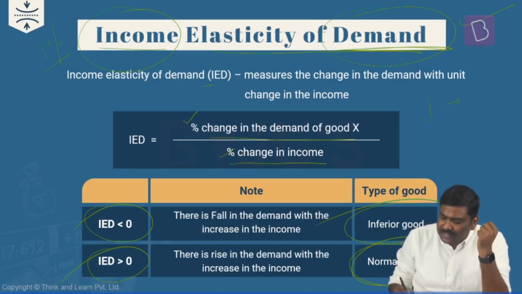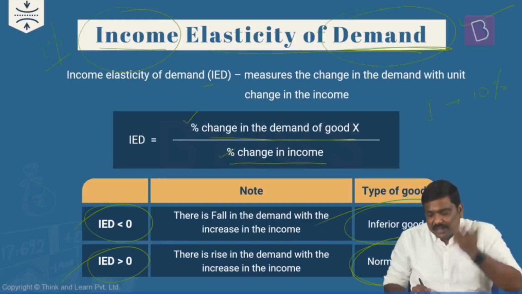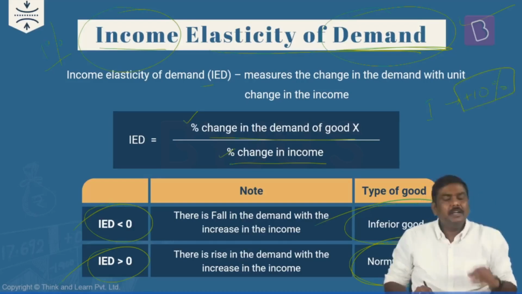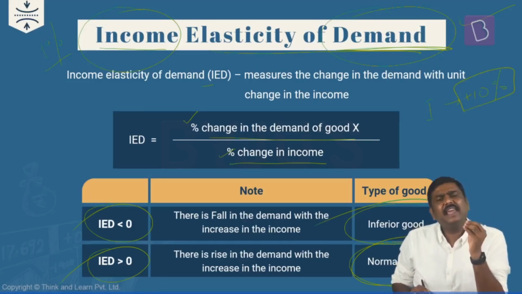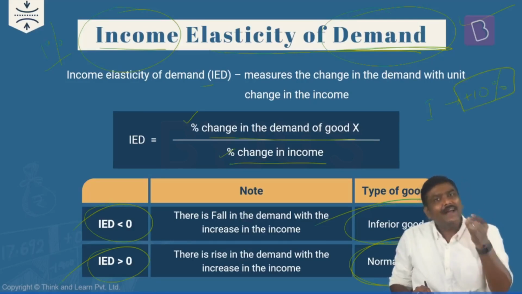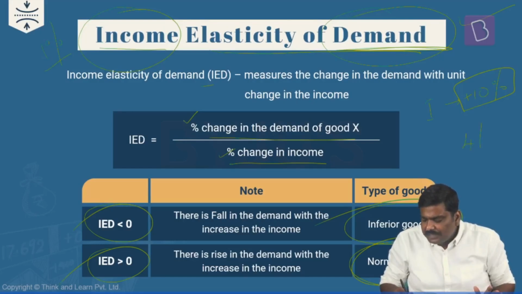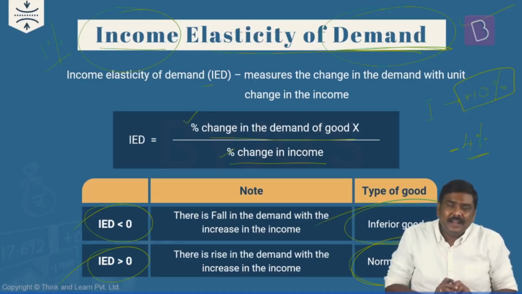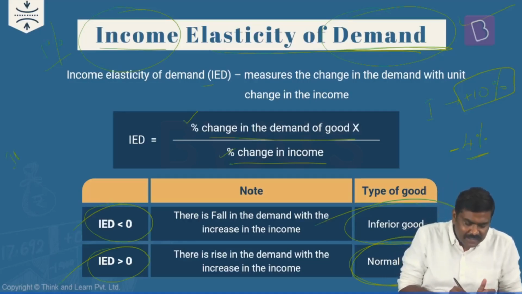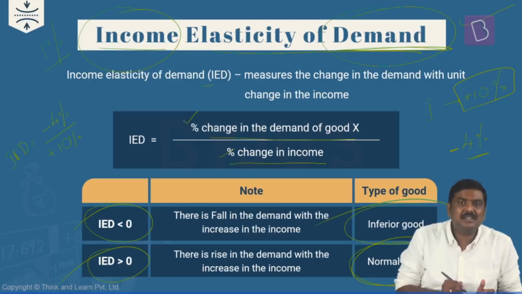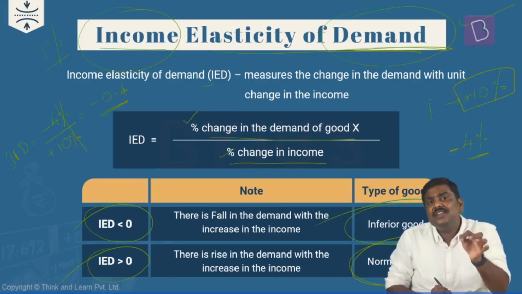When the income of a person increases, let's say by 10%, so increases means plus 10%. But for a particular commodity, let's say an inferior quality of rice, the demand as well as the consumption of this inferior quality of rice falls by, let's say, 4%. Falls means it decreases by 4%. Replace that in the formula here. ID is equal to, numerator is minus 4% and denominator is plus 10%. So percentage cancelled. What is the outcome? Minus 0.4. ID here is minus 0.4.